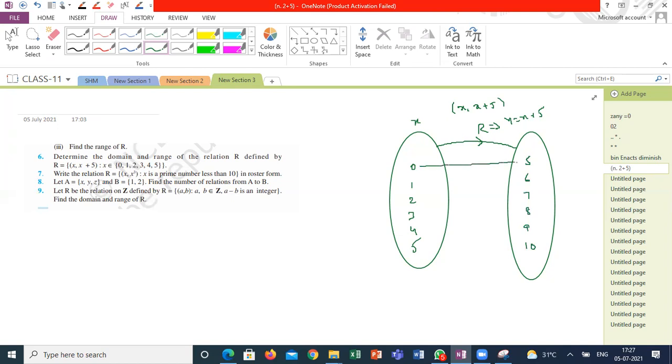0 is connected to 5. 1 is connected to 6. 2 is connected to 7. 3 is connected to 8. 4 is connected to 9. 5 is connected to 10. Here the problem is they didn't define on which set he is defining.